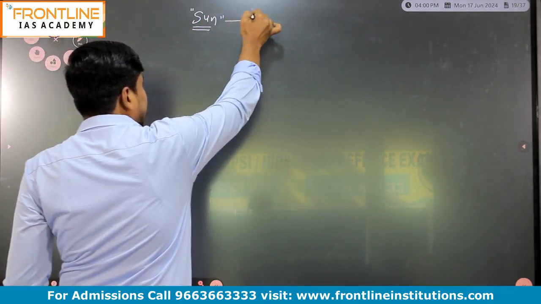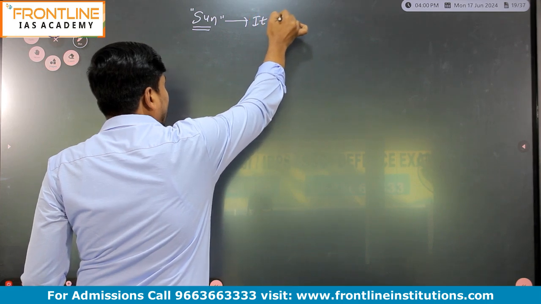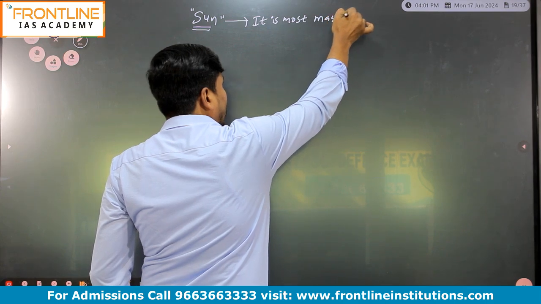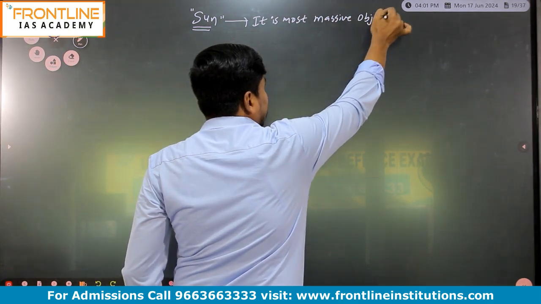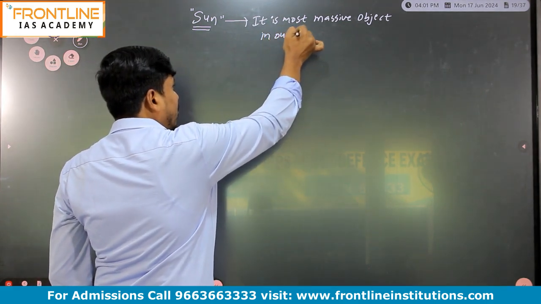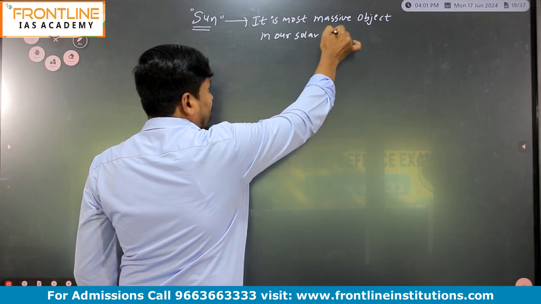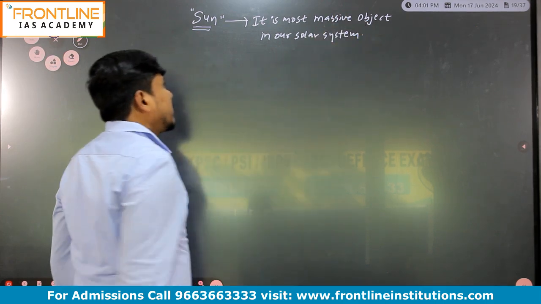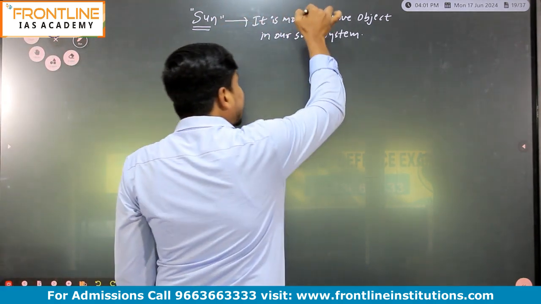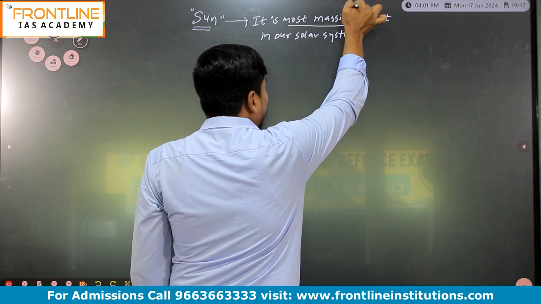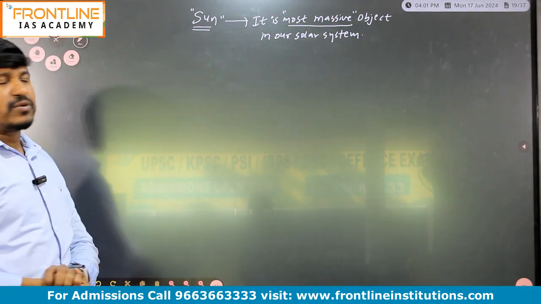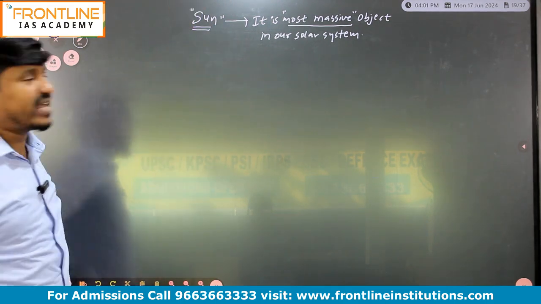Sun is the most massive object in our solar system. Very important point. Most massive means with more mass, nothing but with maximum mass. So your Sun is the most massive object in our solar system. Most massive meaning having maximum mass.